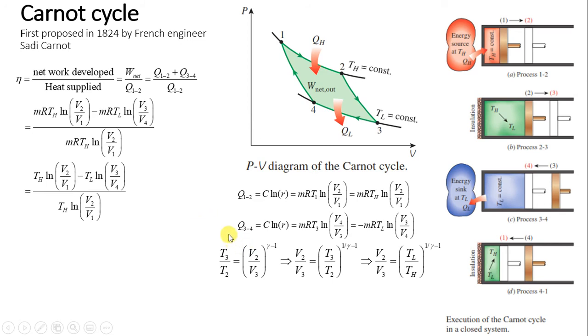Now we have considered processes 1 to 2 and 3 to 4 to calculate heat. Now we will find the temperature and volume relation for the isentropic processes 2 to 3 and 4 to 1. So again we will visit the formula list.